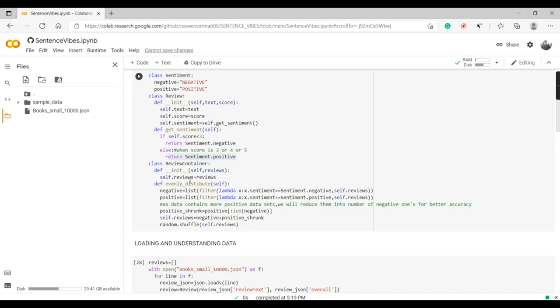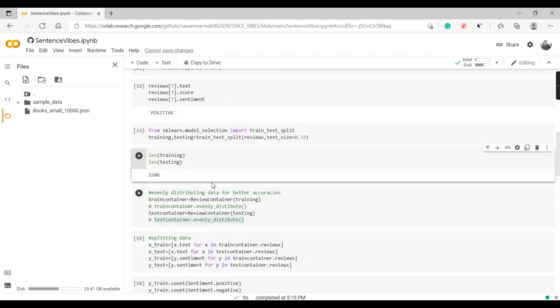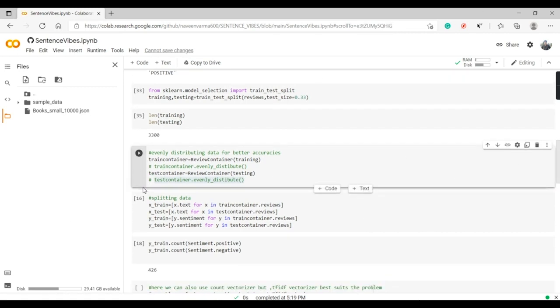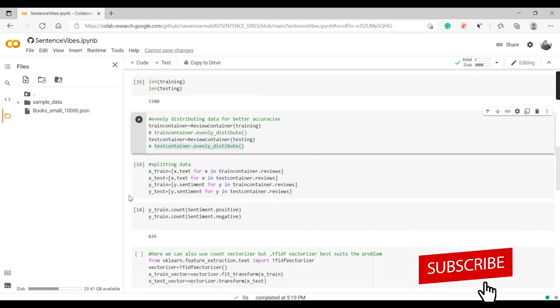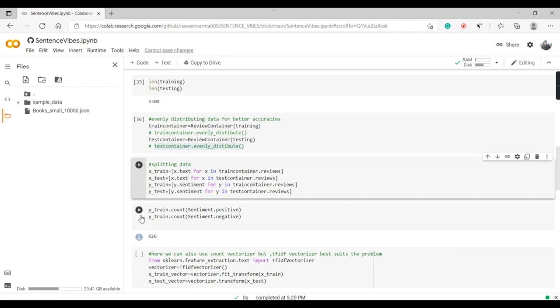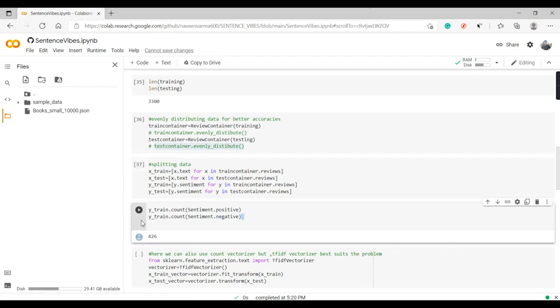Yeah, class ReviewContainer, where only reviews will be stored, not the score, that is the rating, 4 star, 5 star. So in the train container all the training reviews will be there, and in the test container all the testing reviews. Okay, so let's run this cell, and further we'll split the data into X_train, X_test and y_train, y_test, where X_train and X_test will be the reviews, and y_train and y_test will be the sentiment. Okay, so let's run the cells, and here the problem arises.